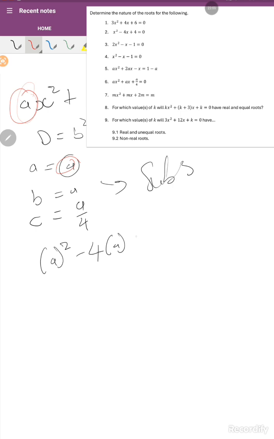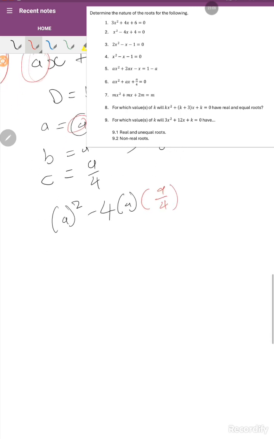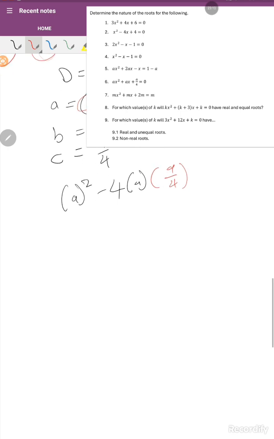Therefore, our c is also a divided by 4, a over 4.